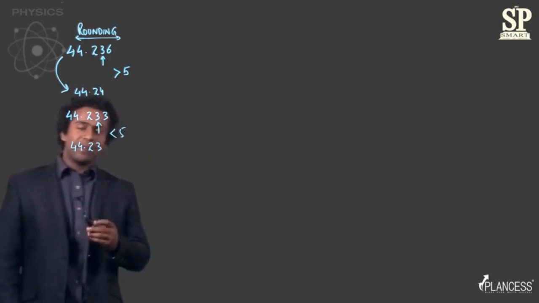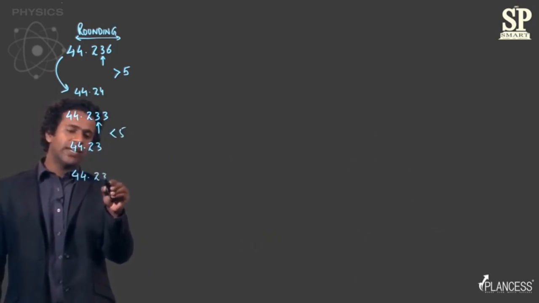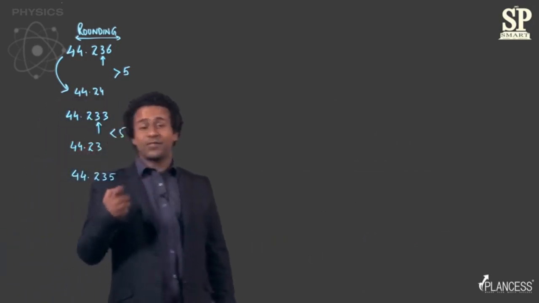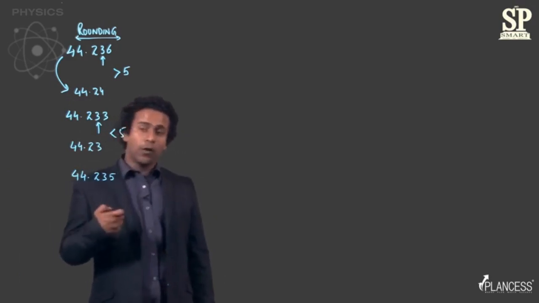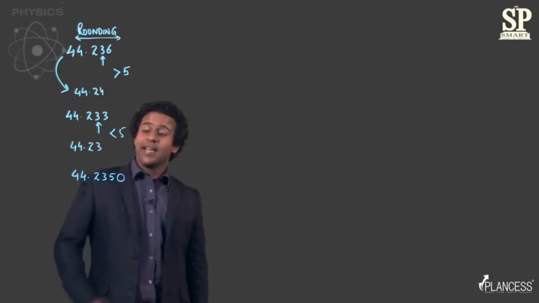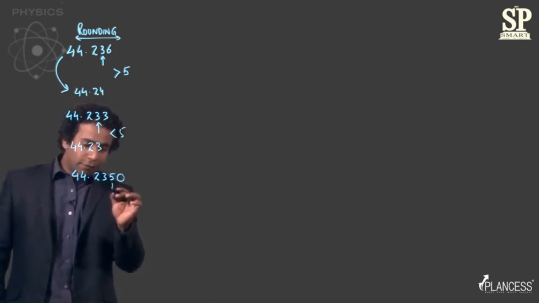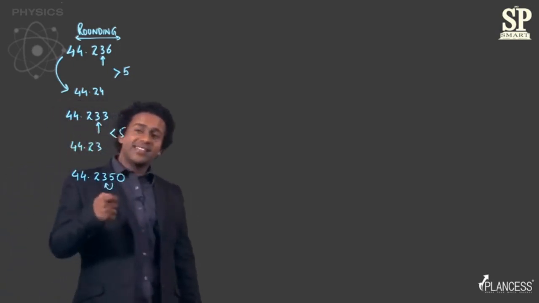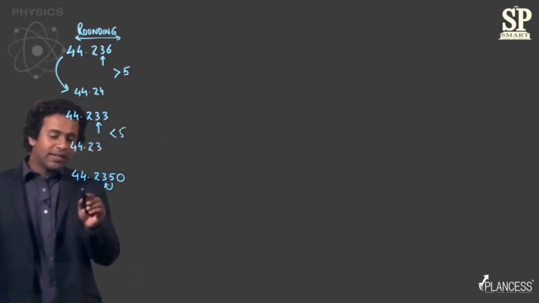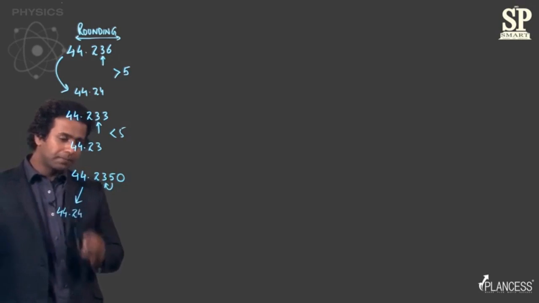But if the number is 5 itself, for example, if you have 44.235, then if this 5 is followed by a 0, let's say 44.2350, then you have to look at the digit before it. Now since this number, this 3, is odd, we will round it off to 44.24.